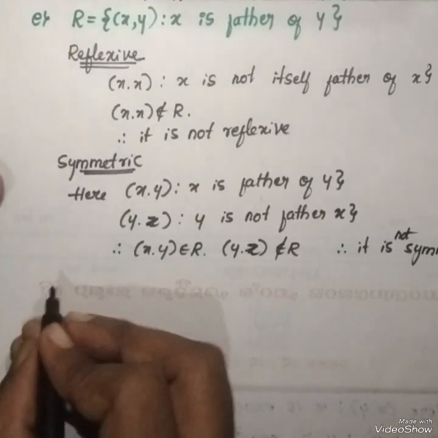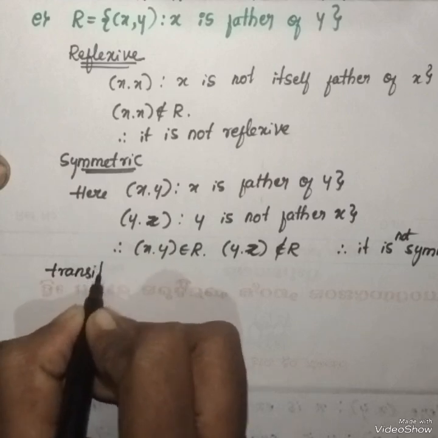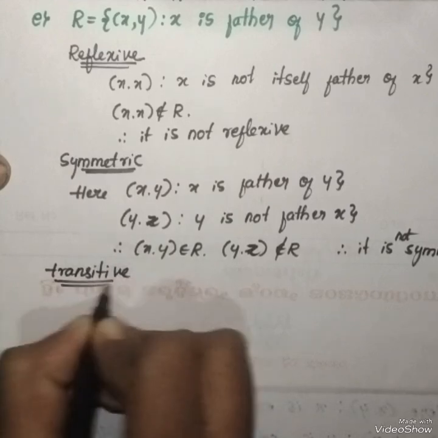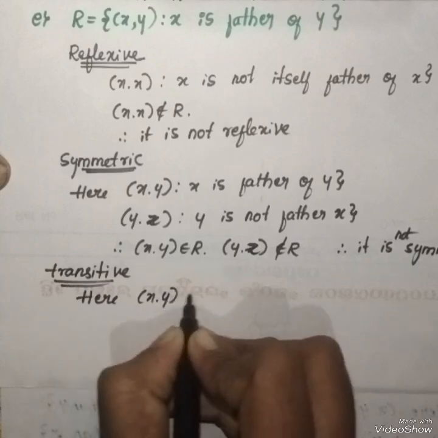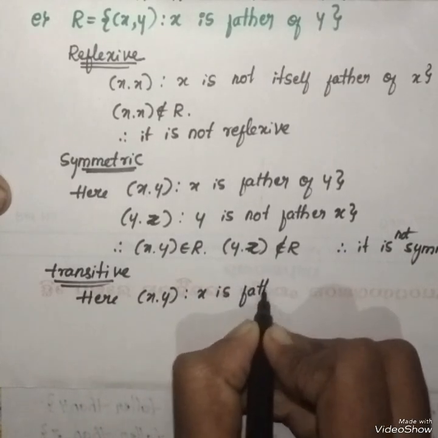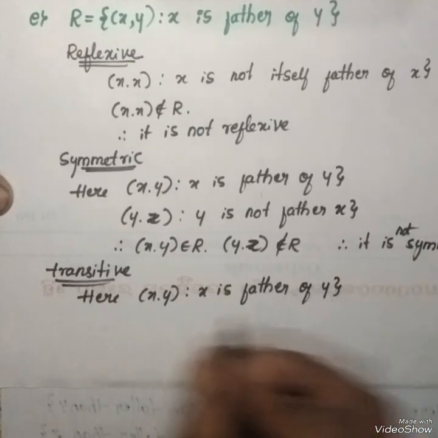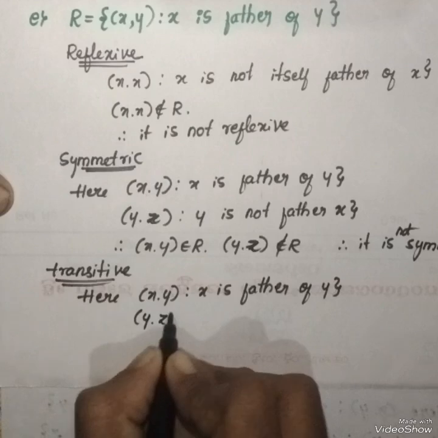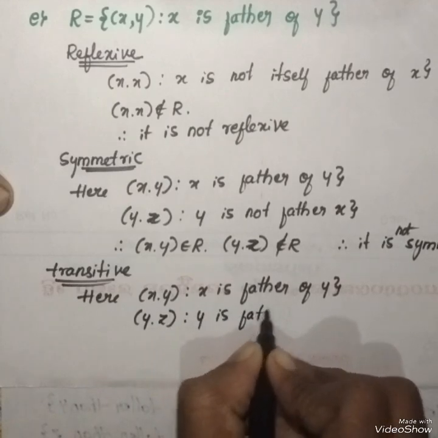Then the transitive condition. Here x and y such that x is father of y, and y comma z, y is a father of z.